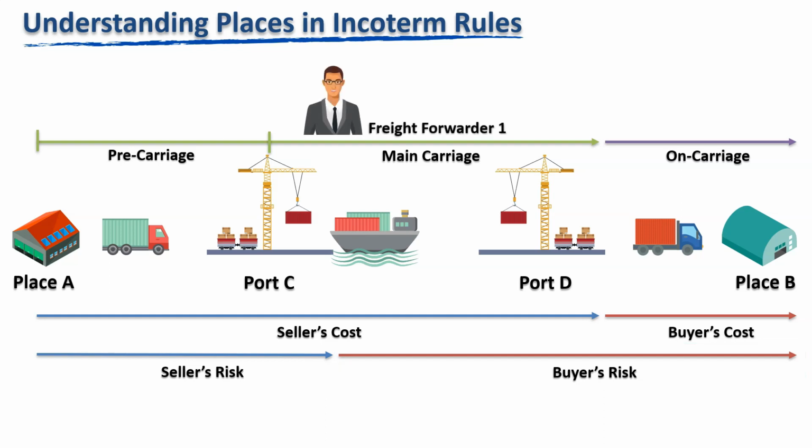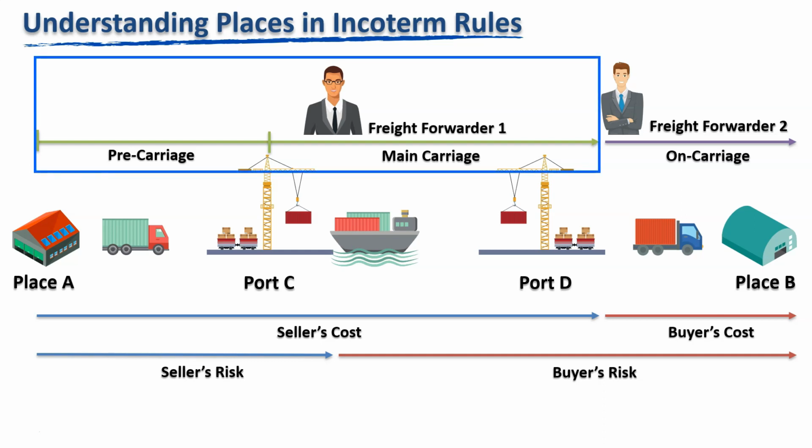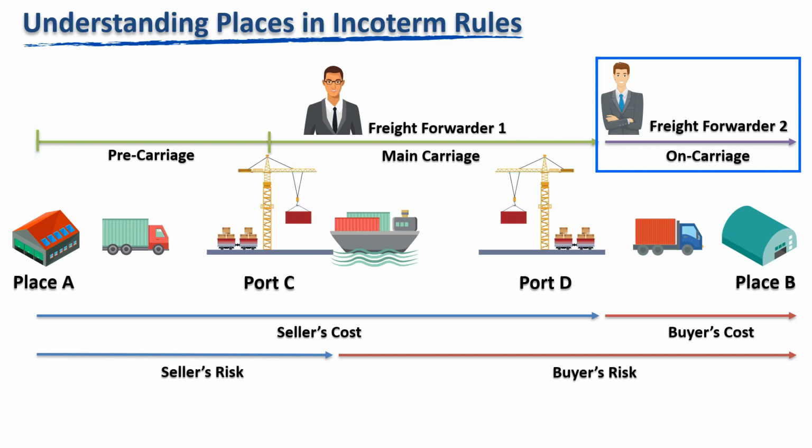Seller appoints a freight forwarder 1, FF1, and the buyer appoints freight forwarder 2, or FF2. So, FF1 will arrange pre-carriage and main carriage, and FF2 will arrange the on-carriage from unloading port to destination.